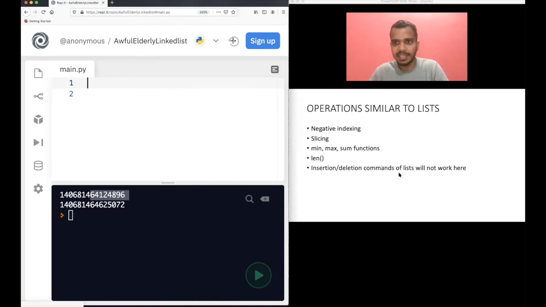As I told you, that's the main difference between tuple and list. Other operations like negative indexing, slicing, min-max operations, and length operation all will work. So you can try negative indexing, slicing, min-max-sum functions, and finding the length, and you will see that you are able to do all of those. But try using the append function or remove function on the tuple, and you will get an error. All of these I have covered in the list video, so if you're not able to understand, you can watch that video.